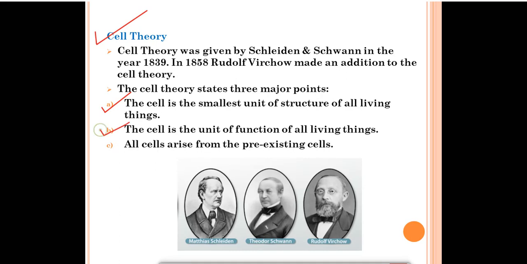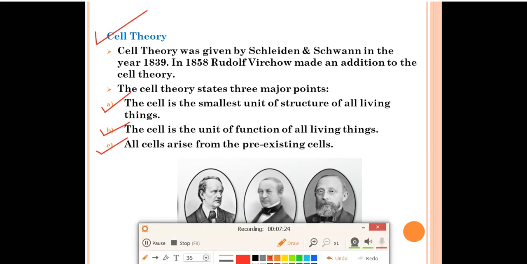Second point, the cell is the unit of function of all living structure. Yes, it performs all the important functions of all living things. And the third one is that all cells arise from pre-existing cells. It means when the cell becomes dead and old, then the new cells will take their place. So the new cells will arise from the existing cells. So this was cell theory. You have to just remember that the cell is the smallest unit of structure of any living organism. It is the unit of function of all living organisms, and all cells arise from the pre-existing cell.